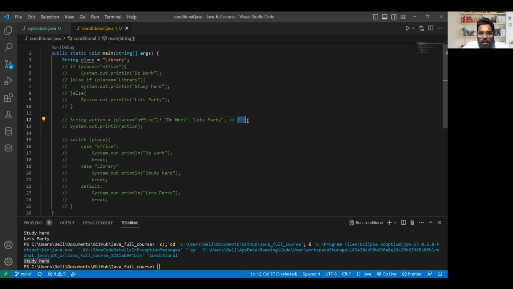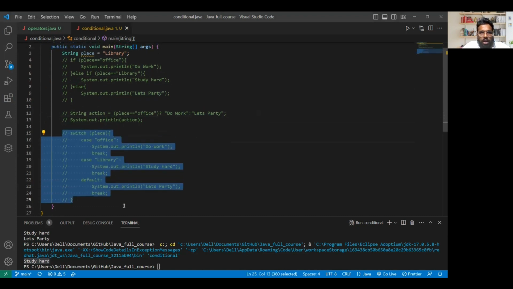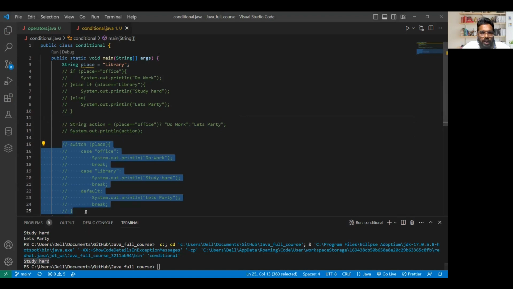Before that we say the variable name, then we check the condition with the question mark, and then the true or false values are stored here. If it is true, do work. If it is false, then the second statement will be executed. And we have the switch statement. Clear?